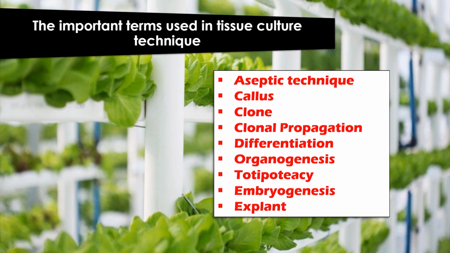In the next section, I'll show you the important terms in tissue culture techniques. What is a special term used for plant tissue in plant tissue culture? The tissue obtained from a plant to be cultured is called an explant. Aseptic technique: procedures used to prevent the introduction of fungi, bacteria, viruses, mycoplasma or other microorganisms into cultures.